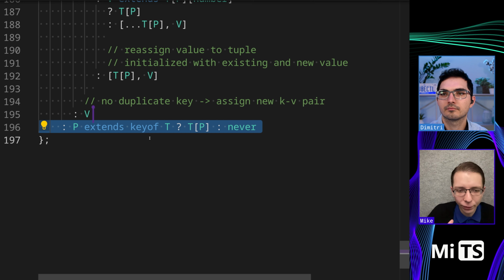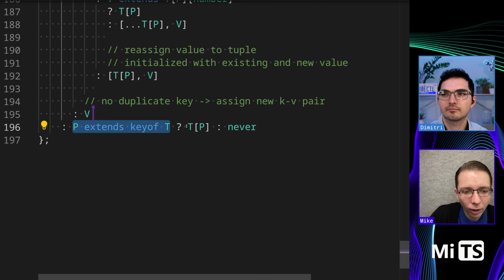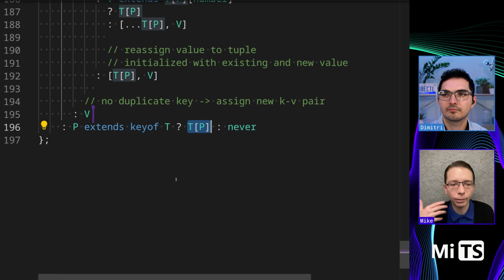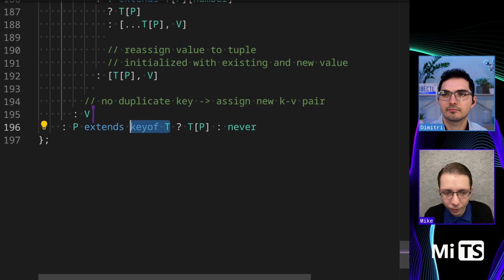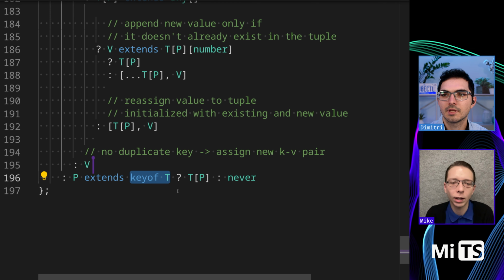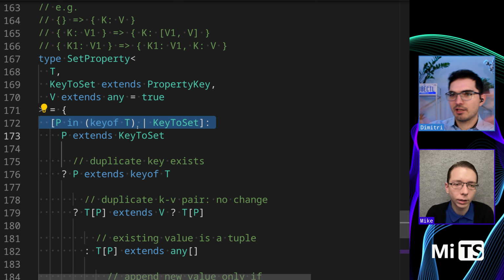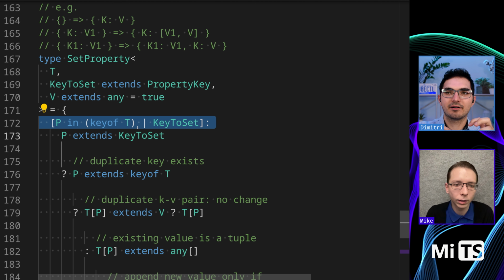Otherwise, if it's not the value we're trying to set, notably, we ask, is it an element of T itself? Then we're just going to perform the identity operation. So we're not changing it at all. I see. So on line 172, we're smushing key of T and keys to set together, but then immediately we pull them apart again.